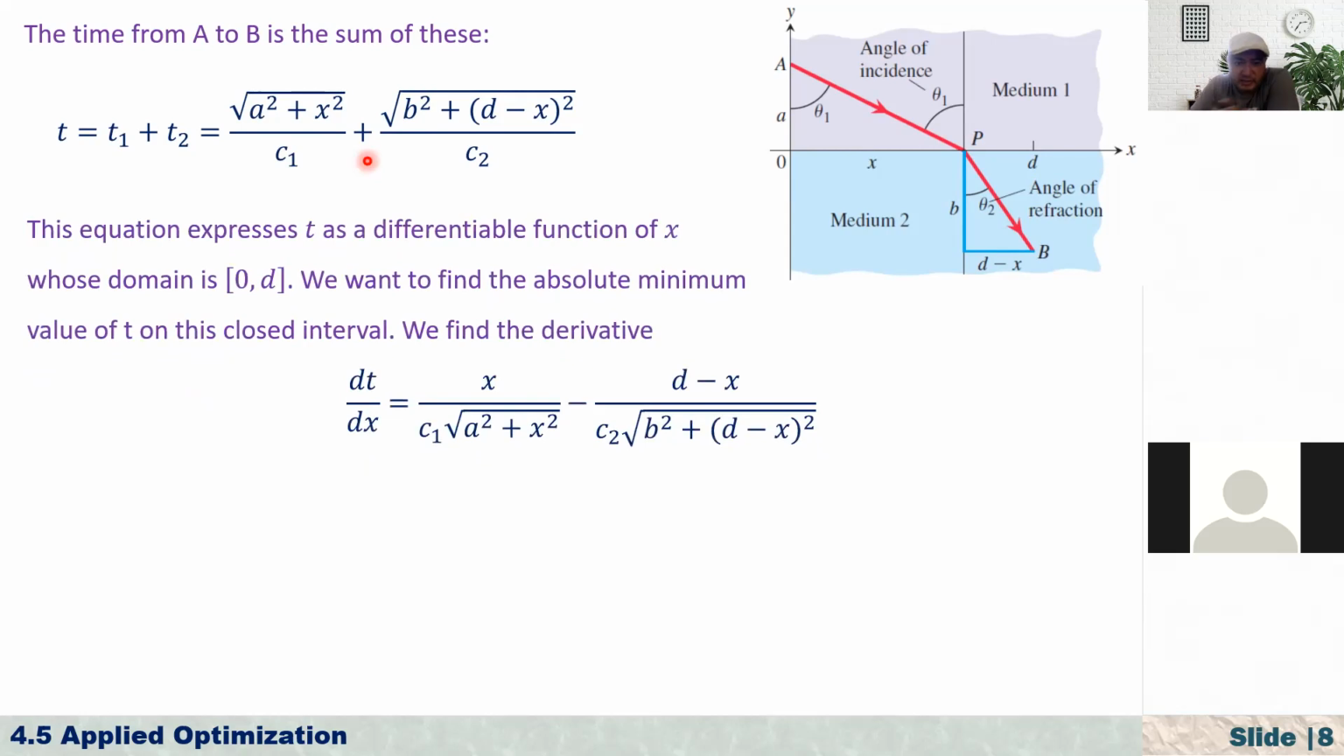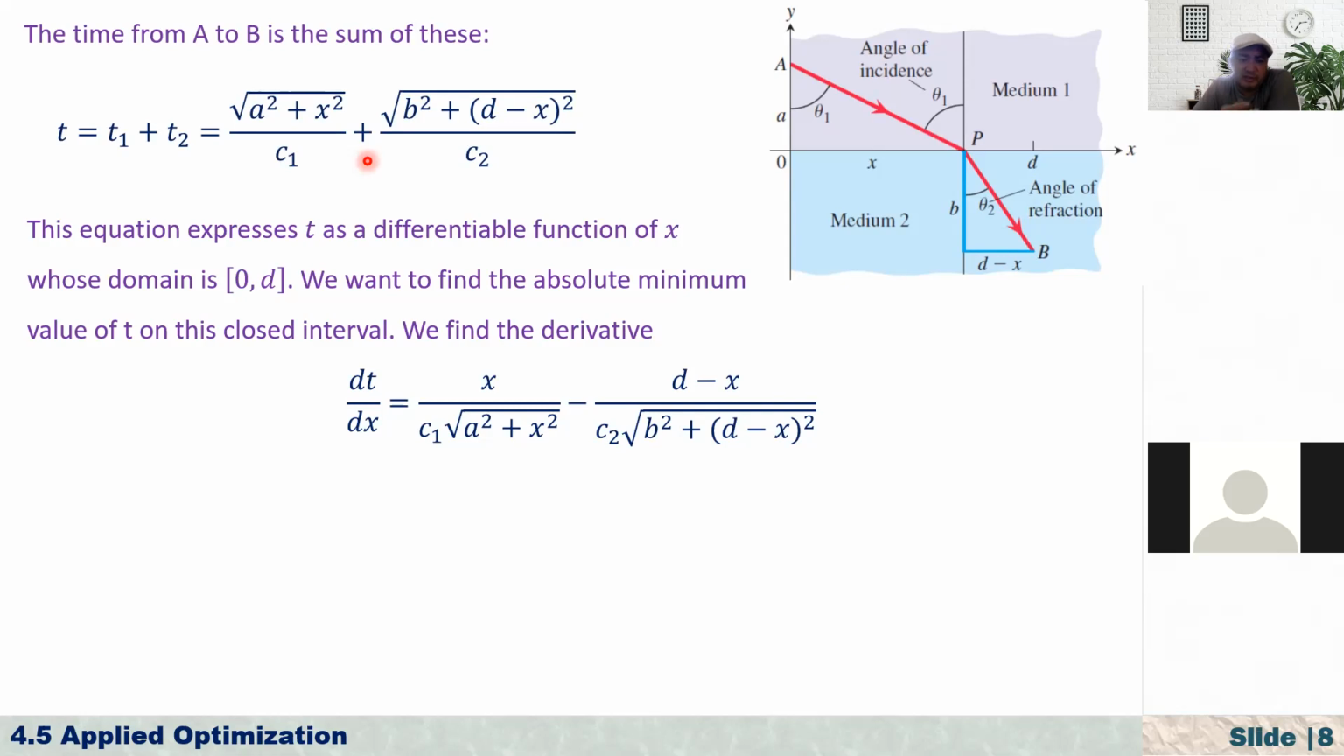So this equation expresses T as a differentiable function of X, because here A is fixed, because we know the location of A, and also B is fixed, and also the distance is fixed. What is changing here is X, because of how you are looking at traveling to B, right? So here X is changing. So now we want to find the absolute minimum value of T on this interval, the shortest time to travel from A to B.